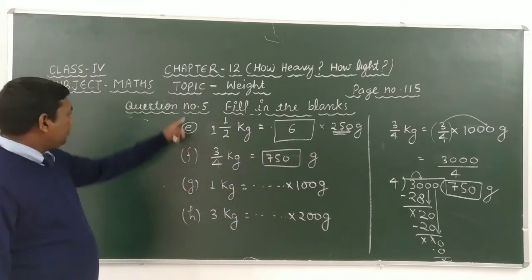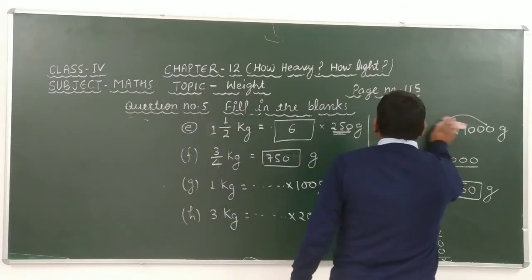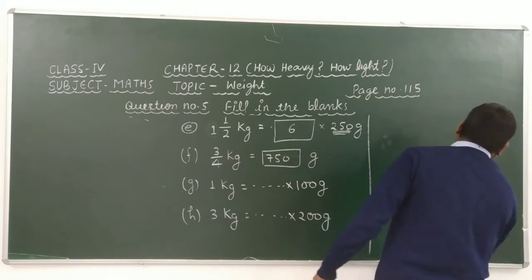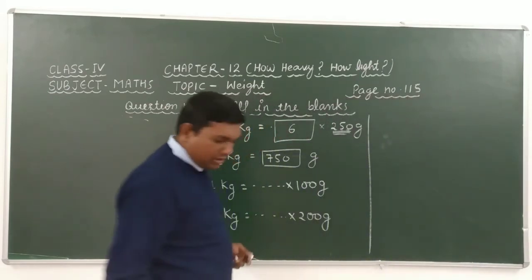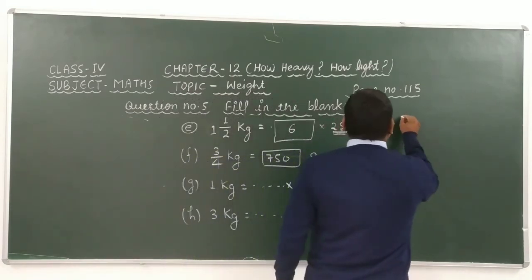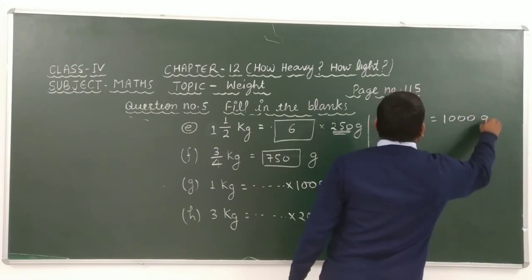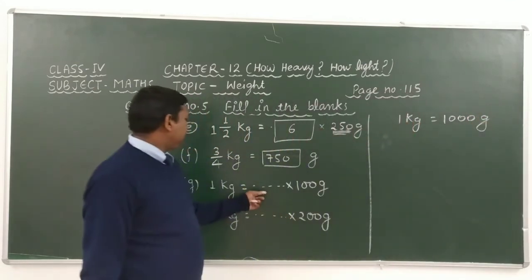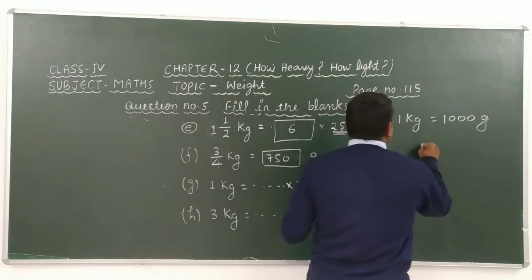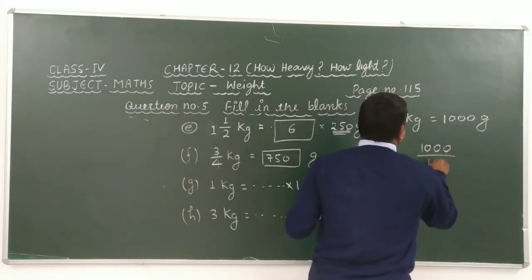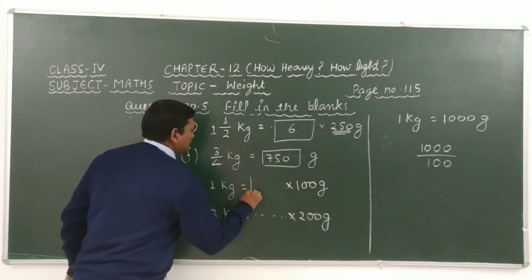Okay, students. In question number 5 G, we know that 1 kilogram is equal to 1000 gram. And here it is given 100 gram. If we have to take the division of 1000 by 100, then we get the answer of this box.